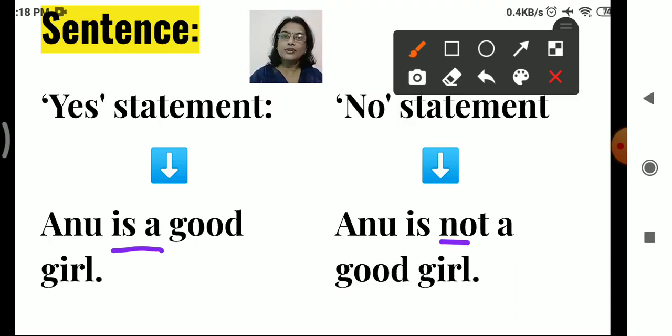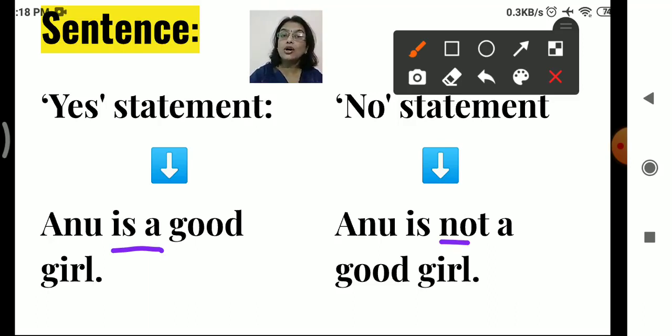You will learn about them in your higher classes. So your sentence can be a yes statement or a no statement. That means it gives us some information, and that information can either be a yes statement or a no statement.